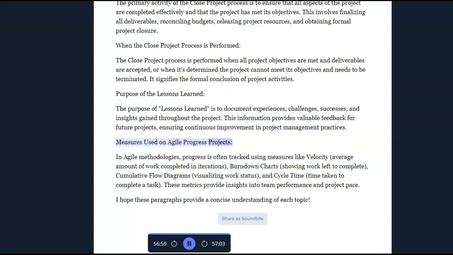Measures used on agile progress projects. In agile methodologies, progress is often tracked using measures like velocity, average amount of work completed in iterations, burn-down charts showing work left to complete, cumulative flow diagrams visualizing work status, and cycle time taken to complete a task. These metrics provide insights into team performance and project pace.